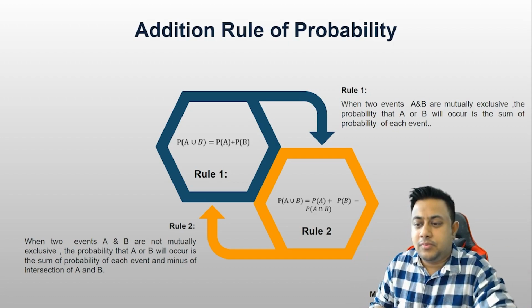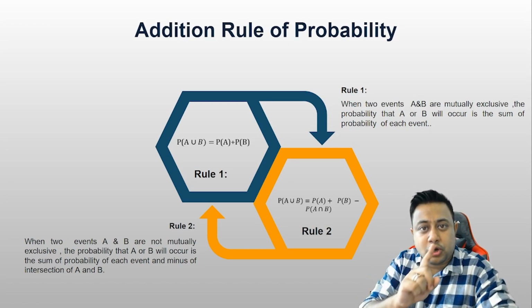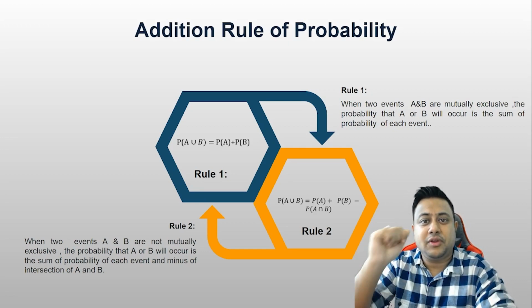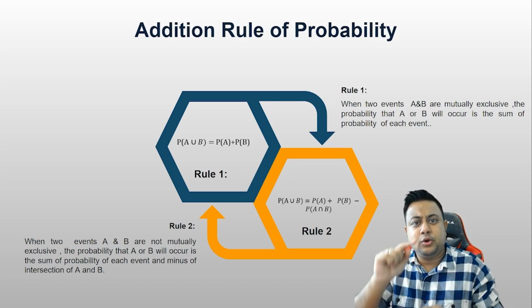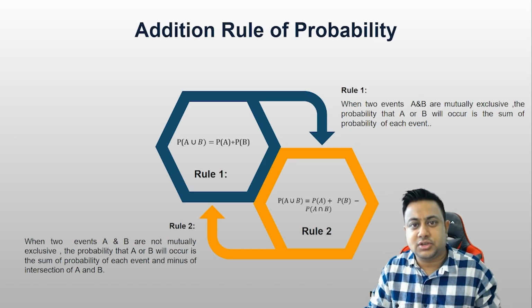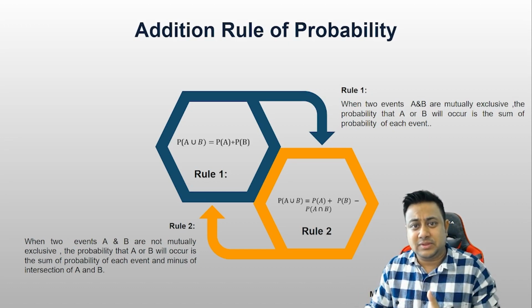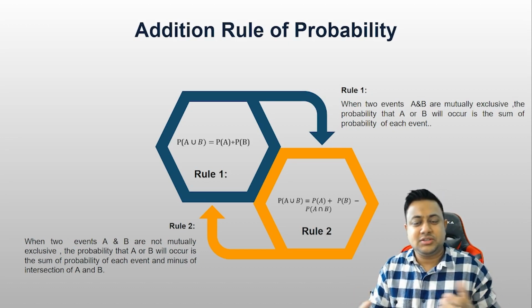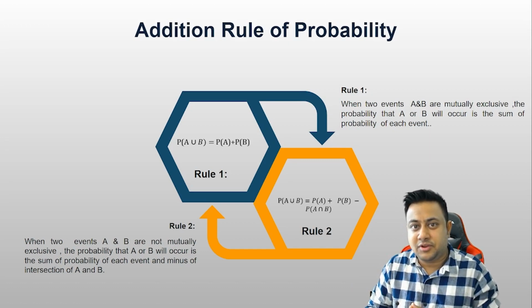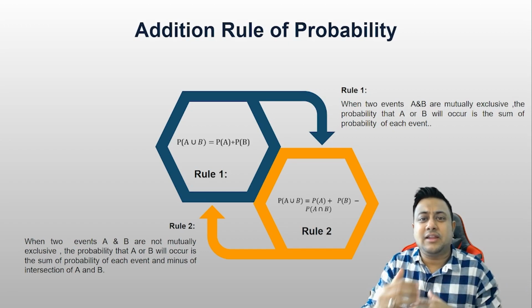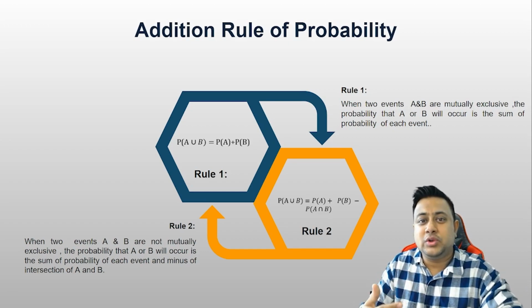Rule number 2: when two events are not mutually exclusive, the probability will become the sum of the probability of each event minus the intersection of A and B. I hope everybody knows about union and intersection. Union means or and intersection means and. Logical operations. I hope everybody is aware of it. If not, pause the video, go back to Google and try to do some research on union and intersection.